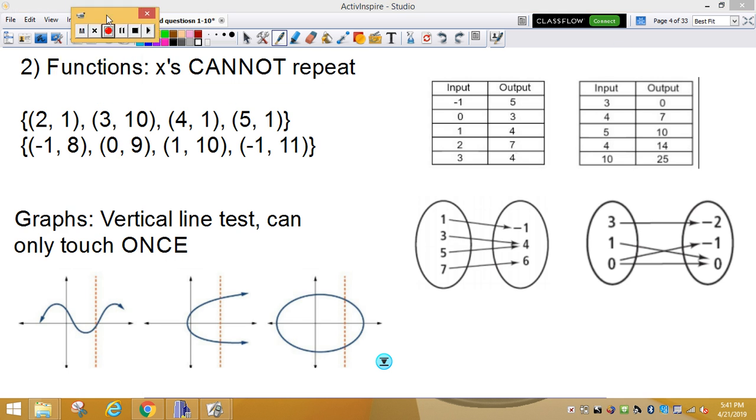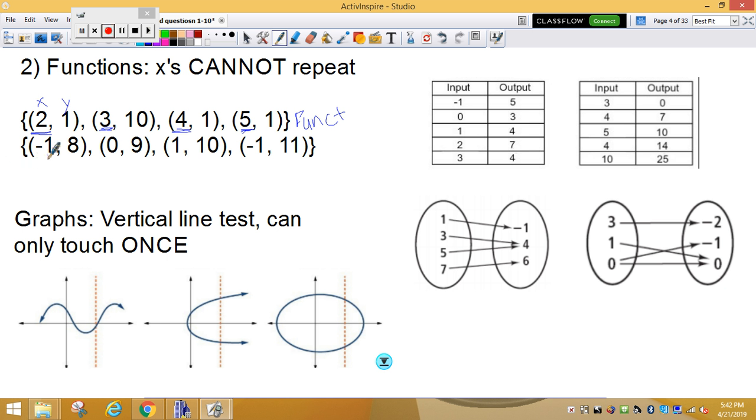If you missed number 2, you should be watching this page. Number 2. I want you to pause it and I want you to write down everything that's on this screen. Alright, so function means the x's cannot repeat. So let's go through some examples that you should already have written down. Your ordered pairs are always x and y. So the x's are always the first one. So my x's are 2 and 3 and 4 and 5. They did not repeat. 2, 3, 4, 5. That means it is a function. If they do not repeat, it is a function.